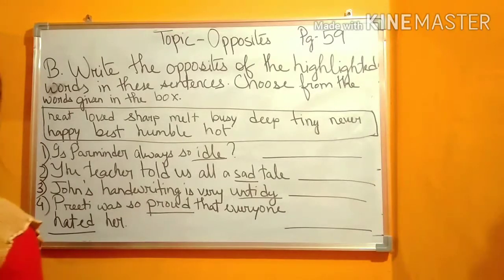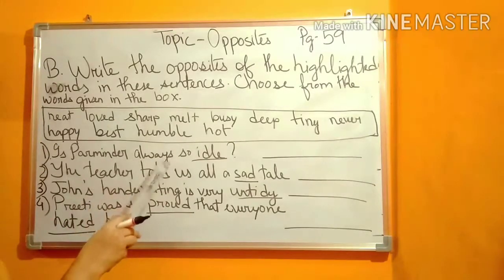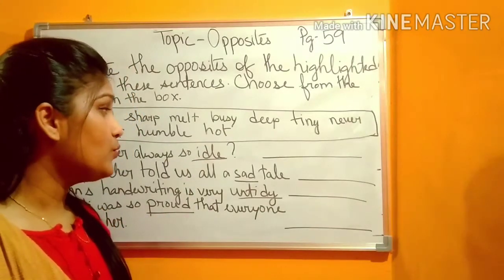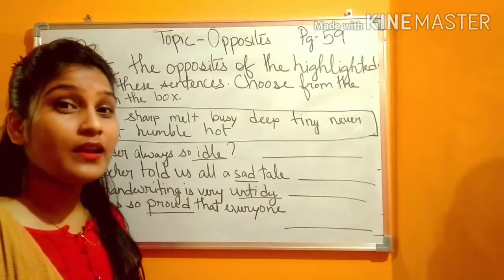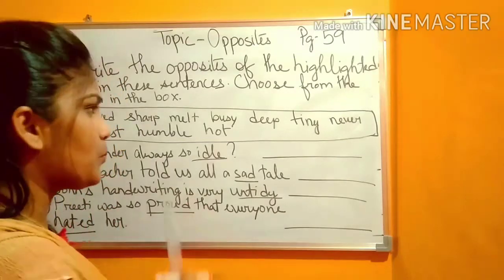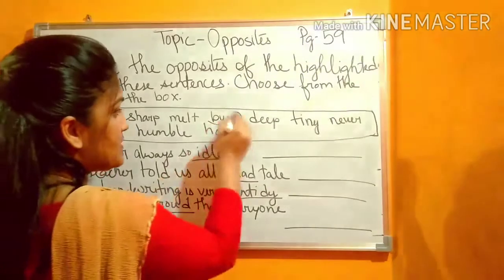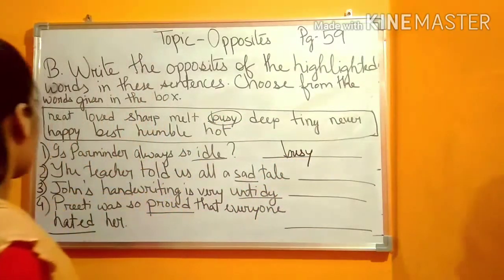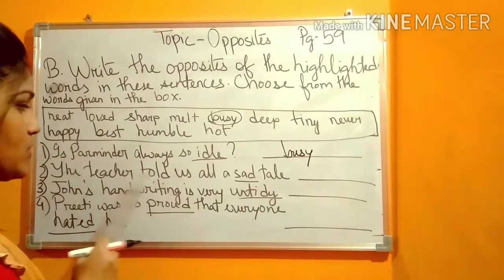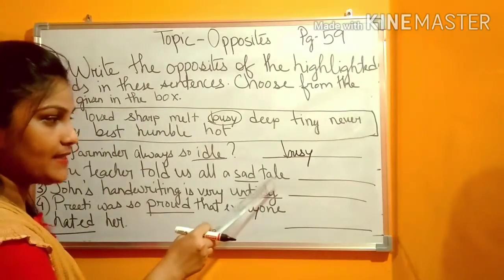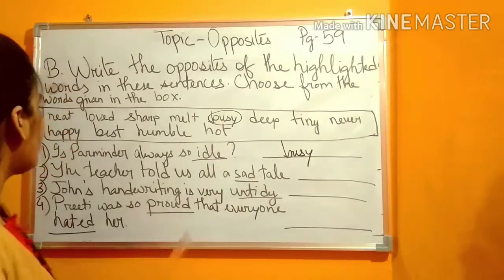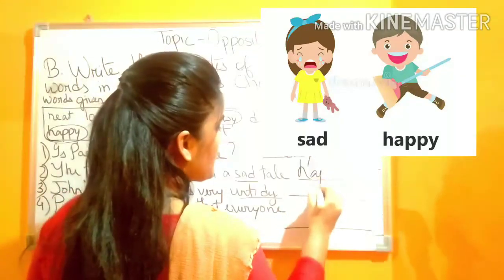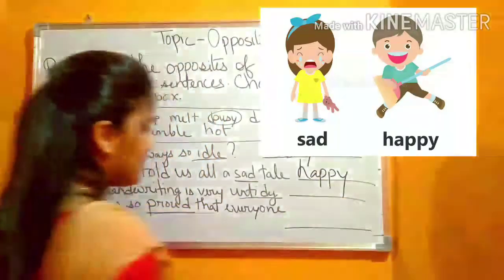Okay. Number 1. Is Parminder always so idle? So, what do you mean by idle? The one who always avoids work, who is very lazy. Then what will be the opposite? It will be busy. Okay. Number 2. The teacher told us all a sad tale. Sad, then what? We already know, happy. Yes, we have already learned this one. So, the opposite of the word sad will be happy.